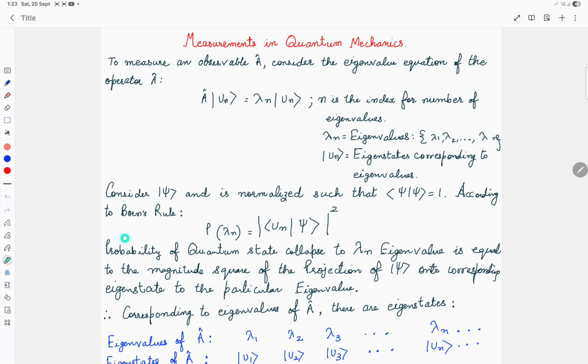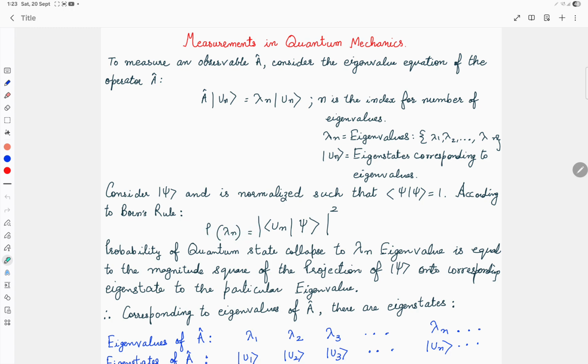Now according to Born's rule, the probability of getting a particular measurement outcome, which will be one of the eigenvalues of this observable A, is as follows. When you try to measure observable A, you will get one of the eigenvalues as its outcome, and the quantum state will change from psi to the corresponding eigenstate.